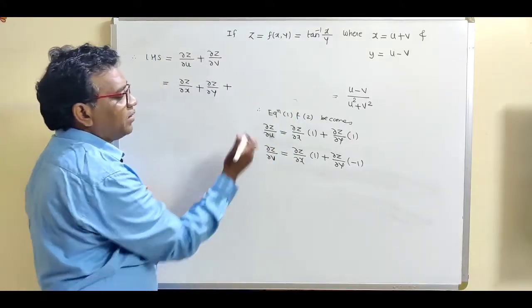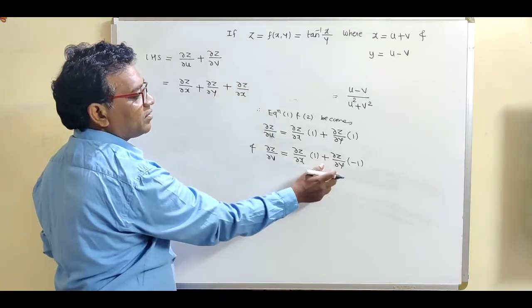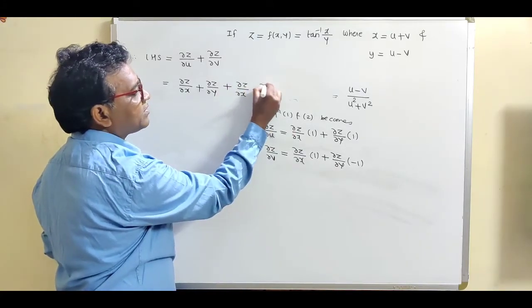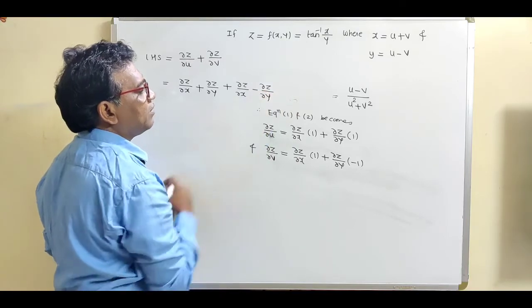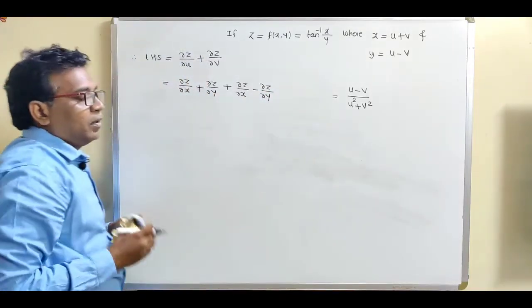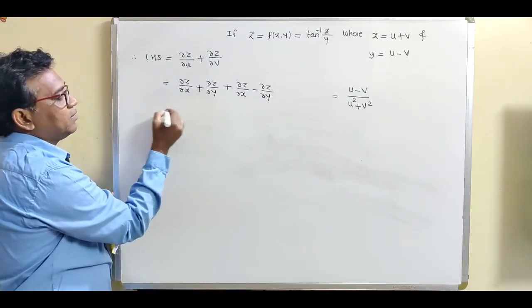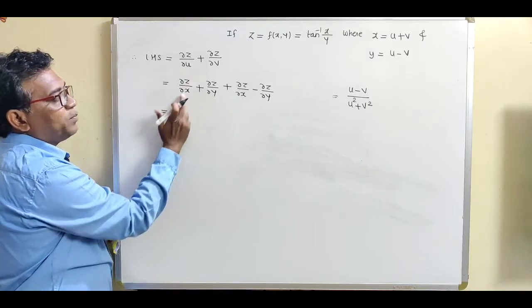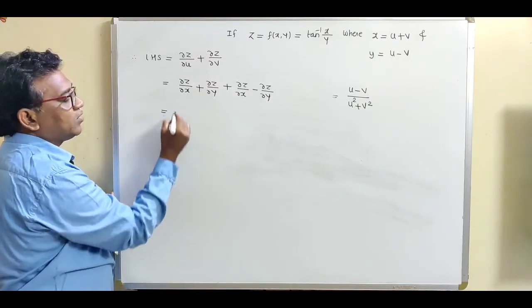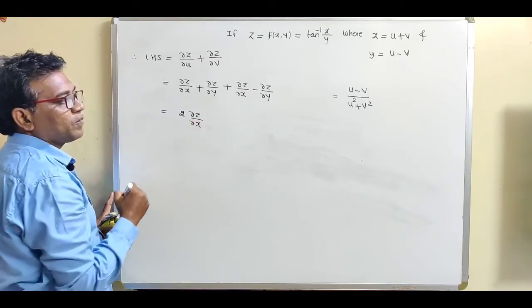So put this second value, this is ∂z/∂x, and this is the negative term, minus ∂z/∂y. So ∂z/∂y with positive and negative term get cancelled. ∂z/∂x and one more ∂z/∂x, so this is 2 times ∂z/∂x.